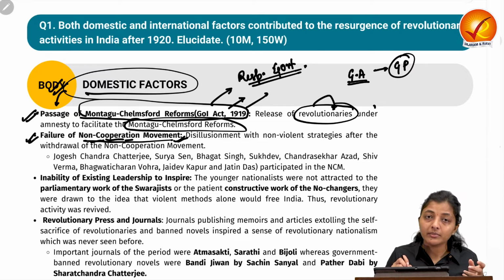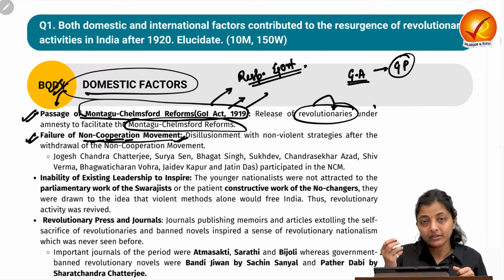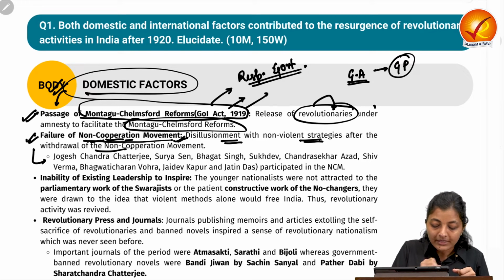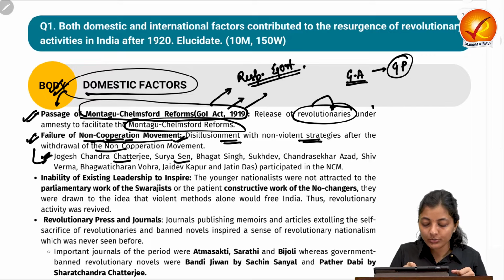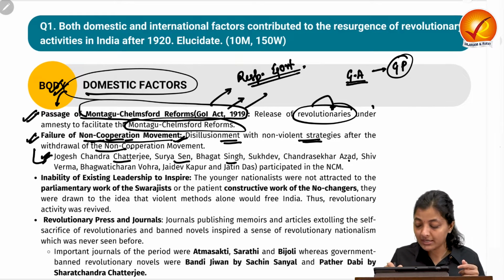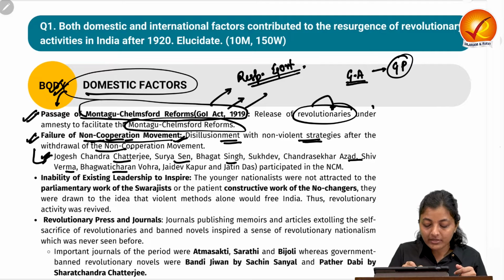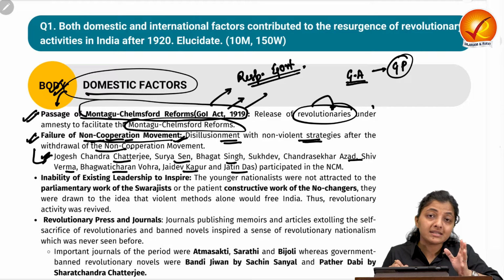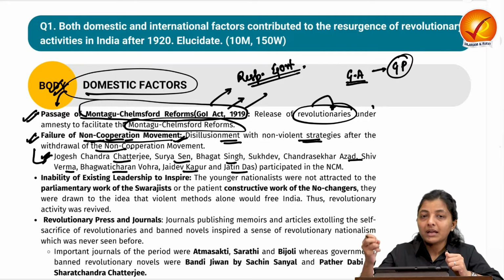So there was disillusionment amongst the revolutionaries with the non-violent strategies after the withdrawal of the NCM. You can quote some names also, like Jogesh Chandra Chatterjee, Surya Sen, Bhagat Singh, Sukhdev, Chandrasekhar Azad, Shiv Verma, Bhagwati Charan Vohra, Jaidev Kapoor and Jatin Das. They all participated in the NCM, but the sudden withdrawal by Mahatma Gandhi led these revolutionaries into disillusionment. So they took the path of violent means again.